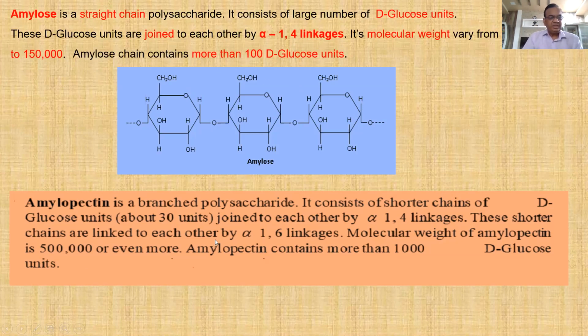In amylopectin, along with these alpha-1,4-glycosidic linkages, there are also alpha-1,6-glycosidic linkages. What is the difference between amylose and amylopectin? In amylose, there are more than 100 alpha-D-glucose units. Here, there are more than 1,000 alpha-D-glucose units. That's why the molecular weight of amylopectin is 5 lakh or more. Here, the molecular weight is a few thousand to 1.5 lakhs.